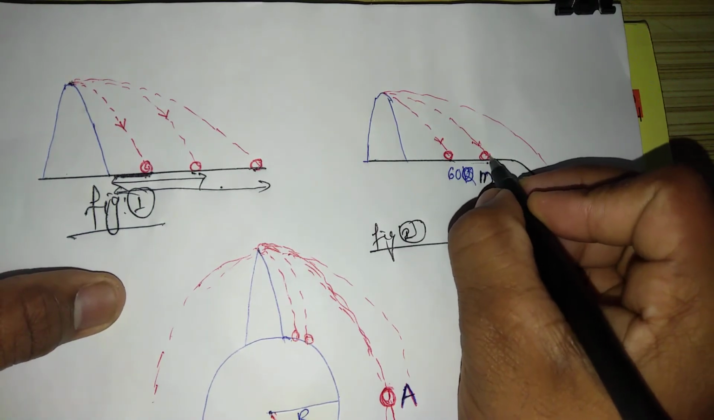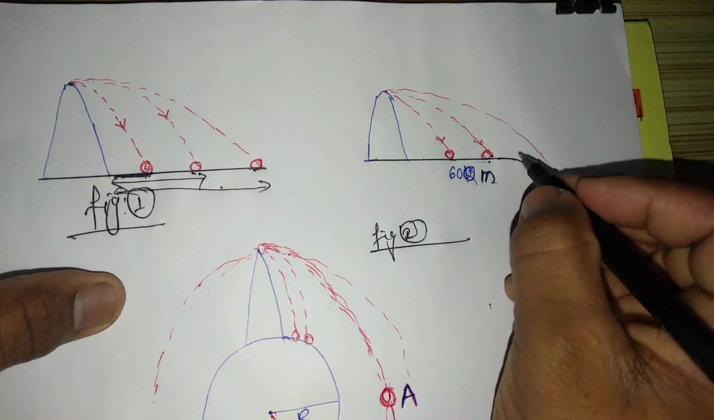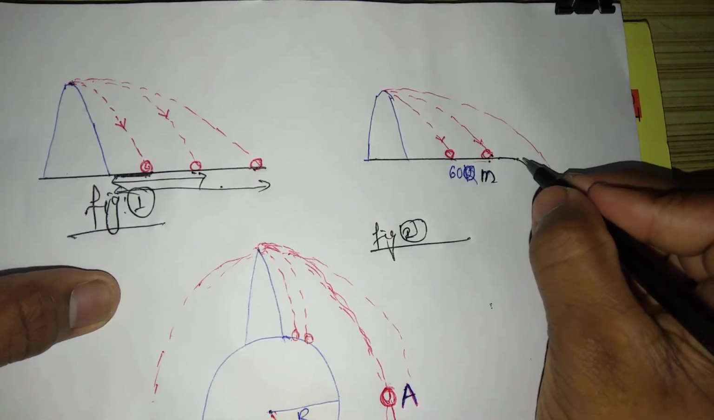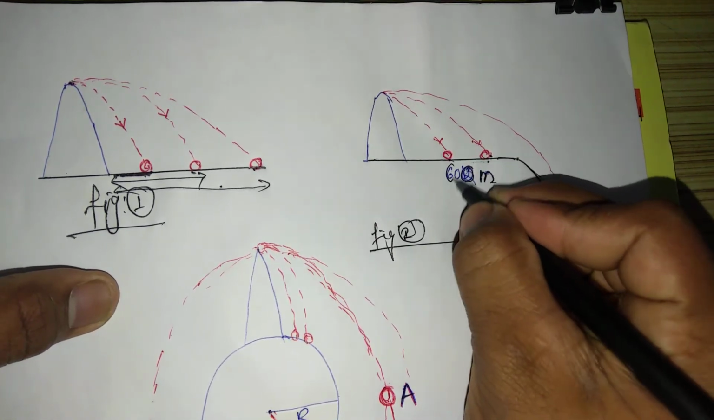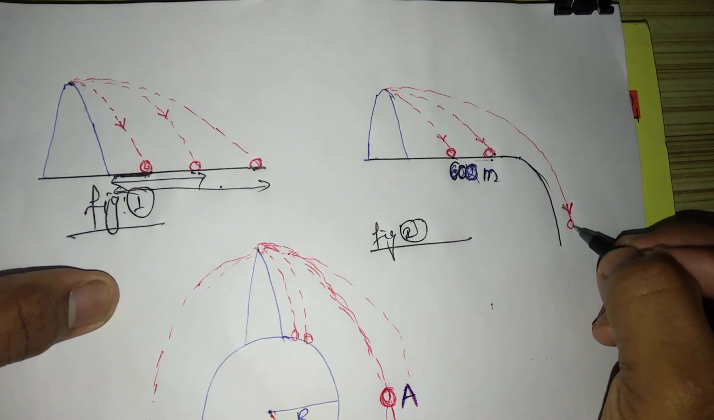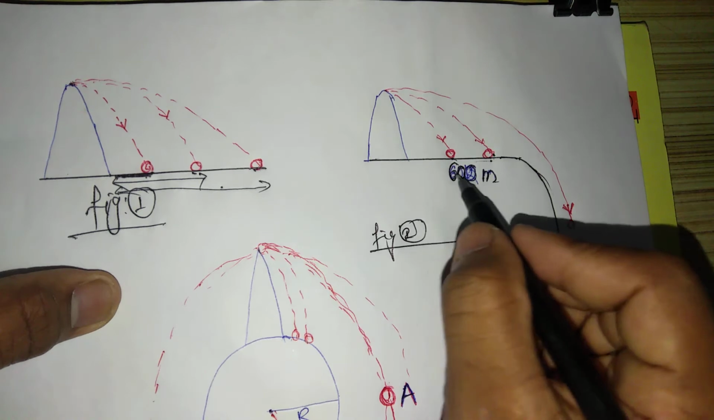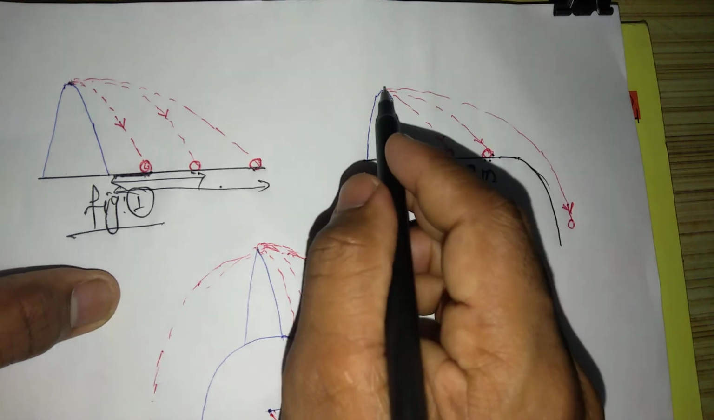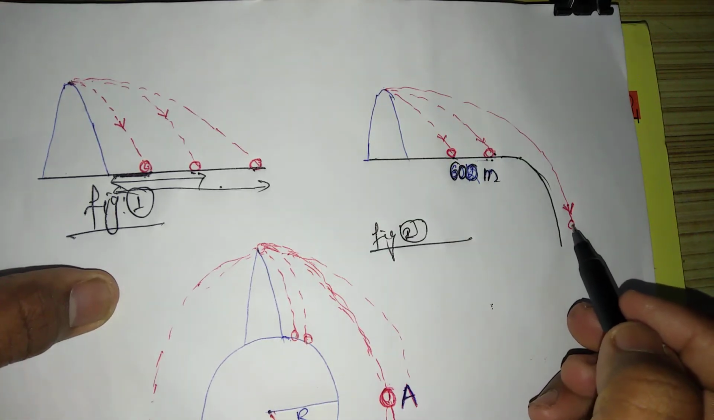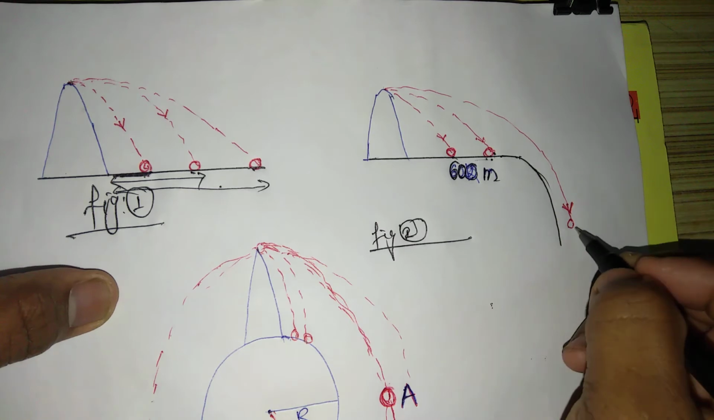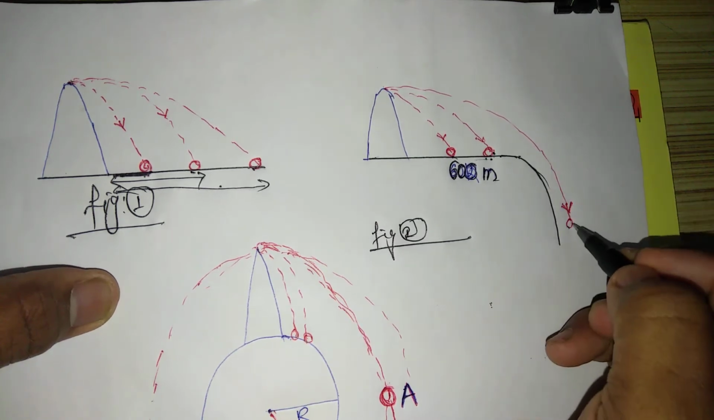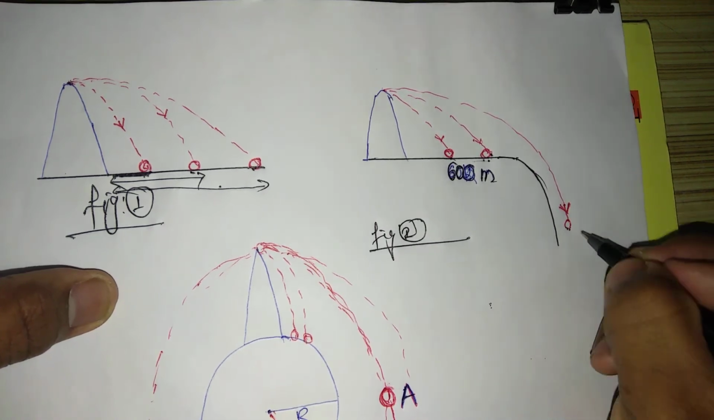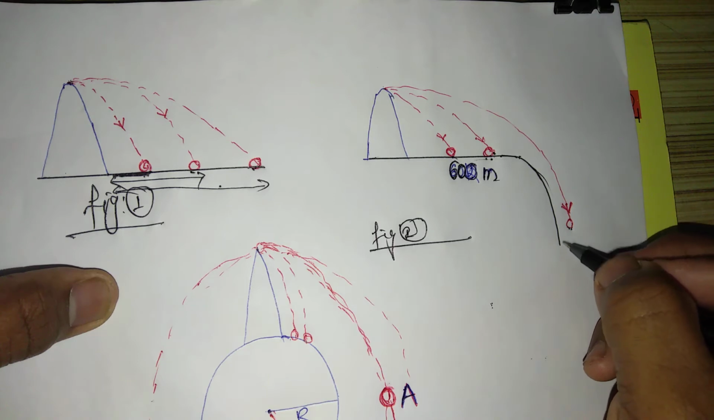Suppose you throw the object with such a velocity that the object crosses the 600 meters, right? And after crossing, the object falls here, right? It means if you increase the velocity, the object will fall here and follow a curved path. And what kind of path does the object follow? It follows a curved path, and that object keeps falling along the curved path.